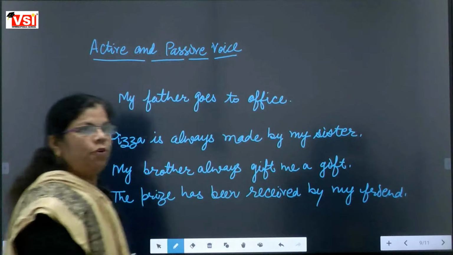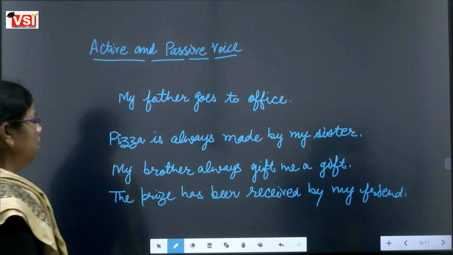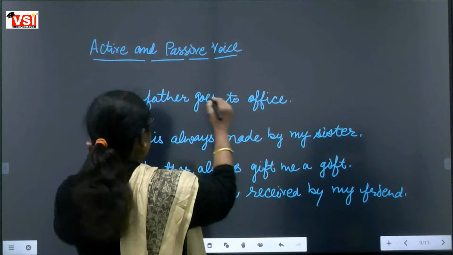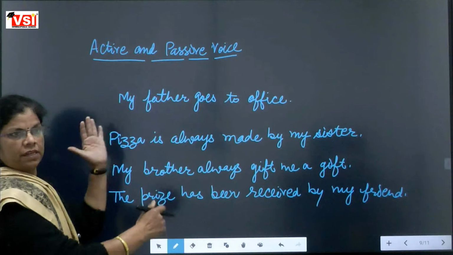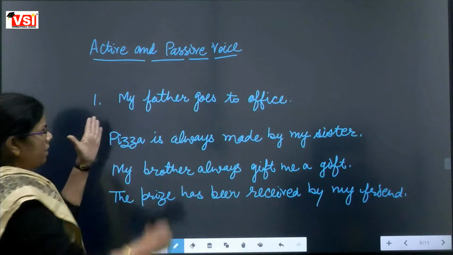First we focus on the first sentence: My father goes to office. Can you see who is doing the work?